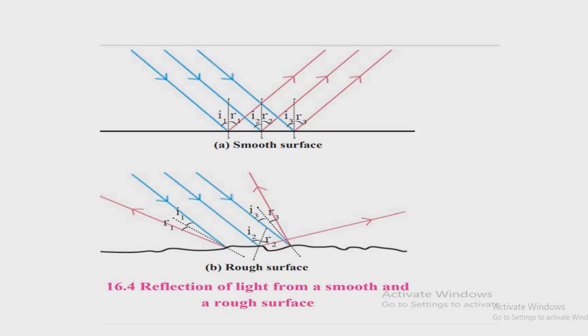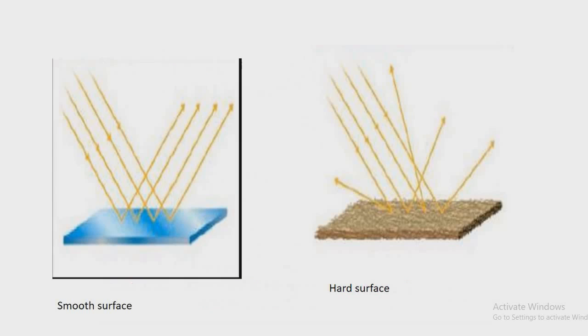That we can see in figure B. As here you can see the two images, children. In one, the surface is smooth, how the rays of light are reflecting, and another one, the surface is not smooth. The rays of light are parallelly falling, but the reflection is not in the parallel way. It is randomly in any direction as the surface is.